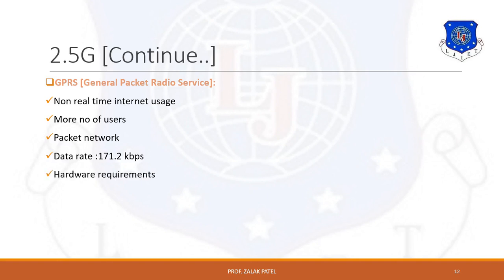It only requires hardware changes, because if you want to use GPRS standard, you have to install routers and internet gateways at the base station. This standard was introduced in the market nearly about 2001, and it has overall 100 million subscribers. It uses multiple access technique of time division multiple access.